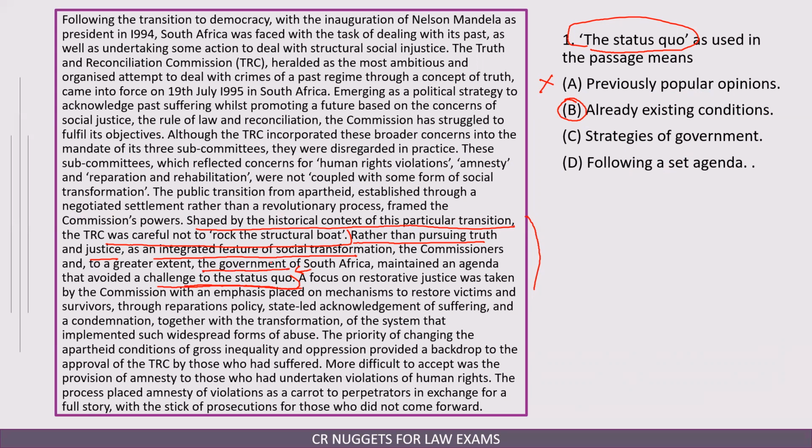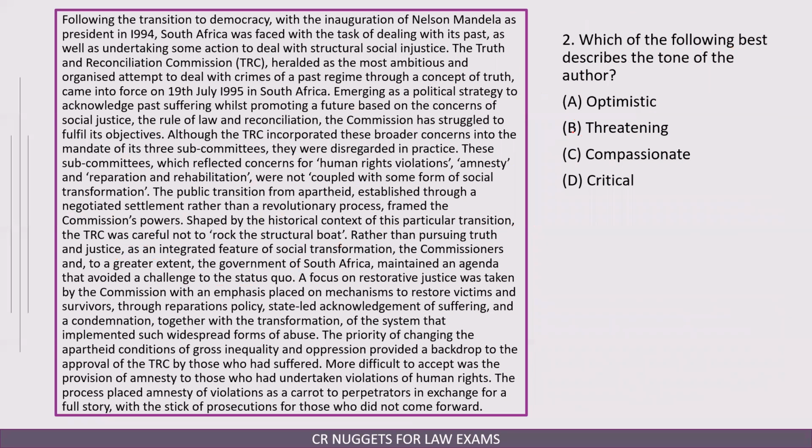So government avoiding something, something which they do not want to disturb, and that is the existing condition. So that is why B is the answer. The strategies of government cannot come here, because how can government try to challenge its own strategy? Following a set agenda, that's incomplete. Following a set agenda looks a decent enough option, but set agenda of whom or what? So better is already existing conditions. So that's why answer is B.